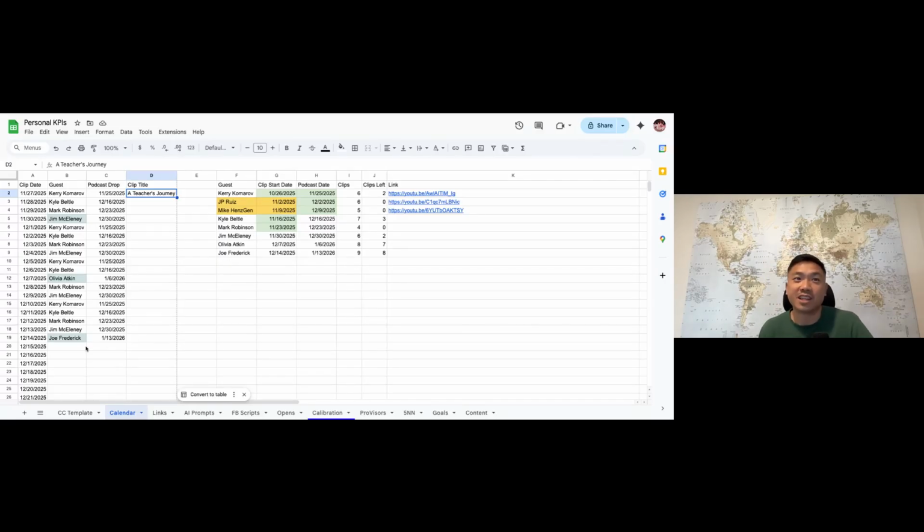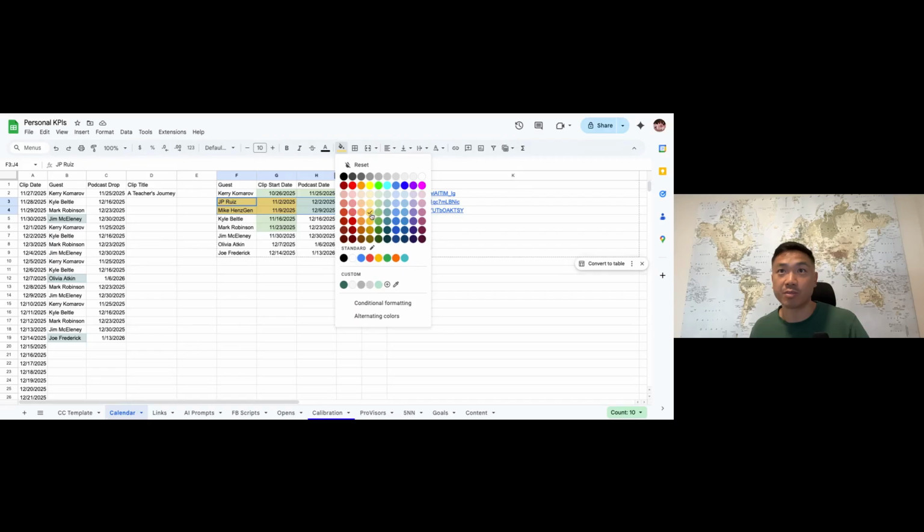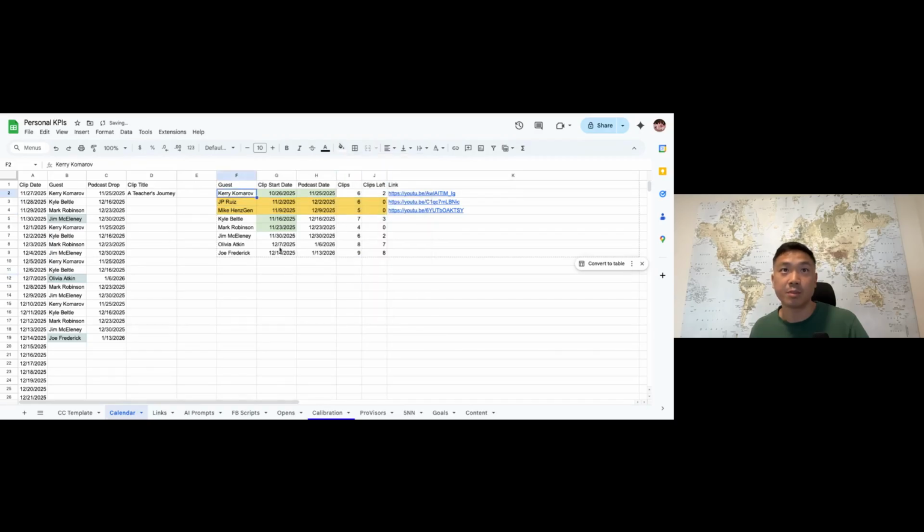Another fun thing that I do here is I go through and I rotate them, right? So right now, these two are done. They have already been exhausted, so there are no clips left, but Carrie still has 2 left. So what I'll do here is I'll just say Joe Frederick is last. So Joe Frederick, before that was Jim. So then I have Olivia coming up next because she would have been up next.